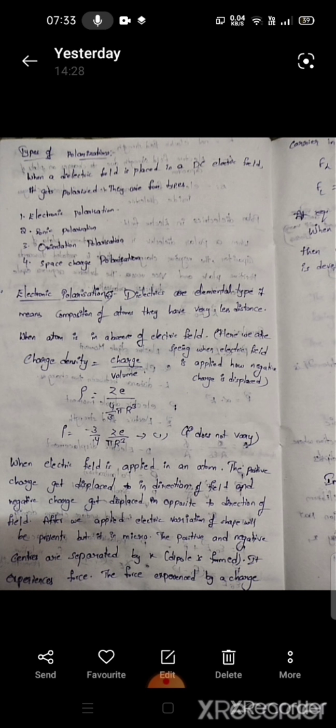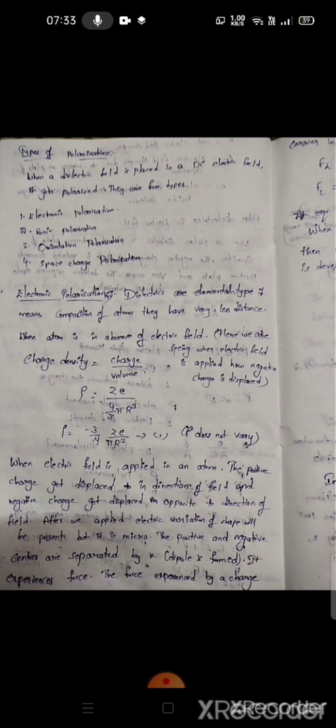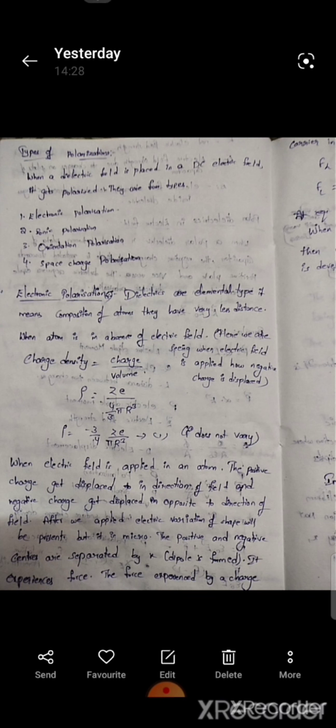Electronic polarization. In electronic polarization, when an atom is placed in an electric field, the negative charge is displaced. We are going to study this in electronic polarization. Dielectrics are elemental type. Elemental type means it is a composition of atoms, which have very little distance between them. First, I am taking one atom, when it is in the absence of an electric field.